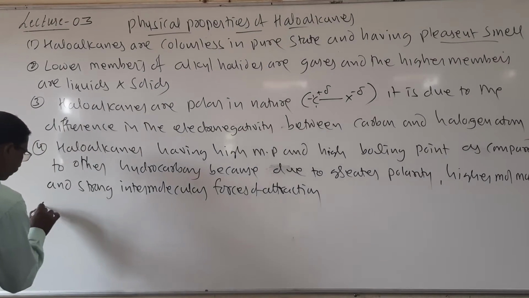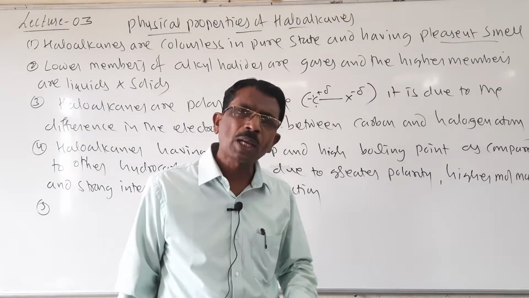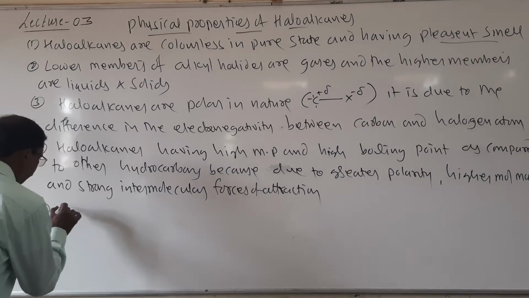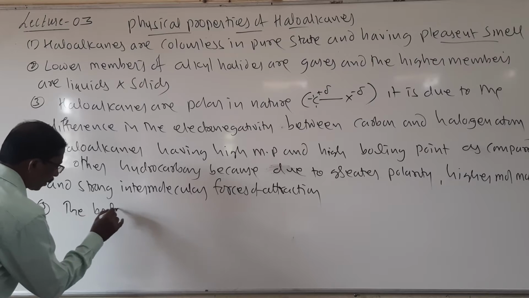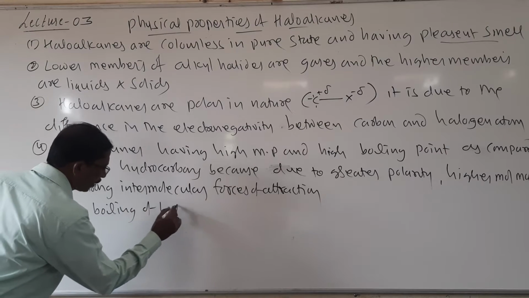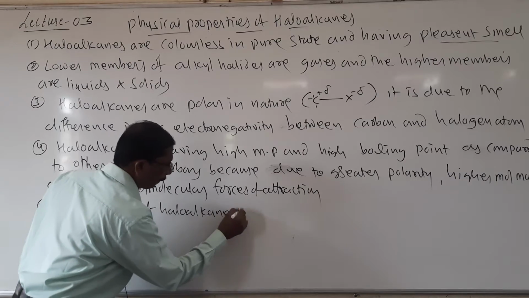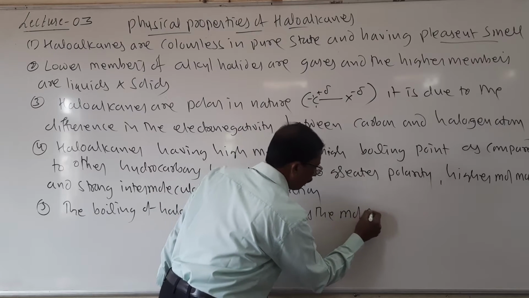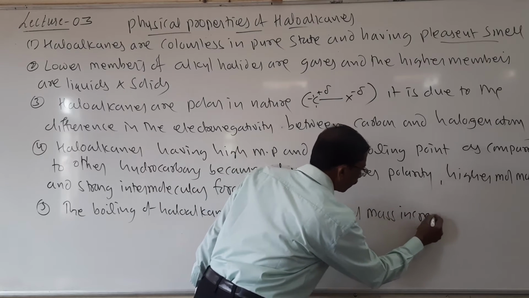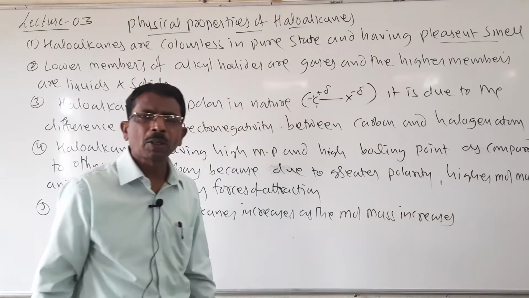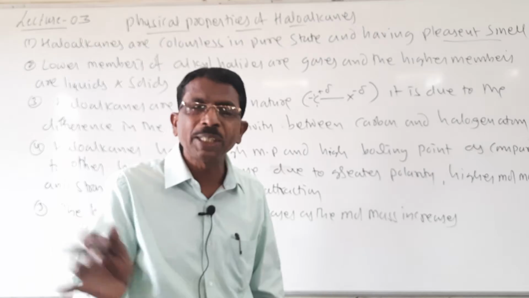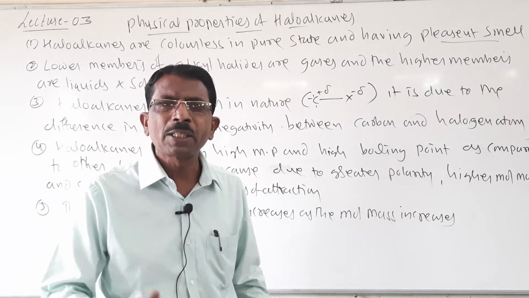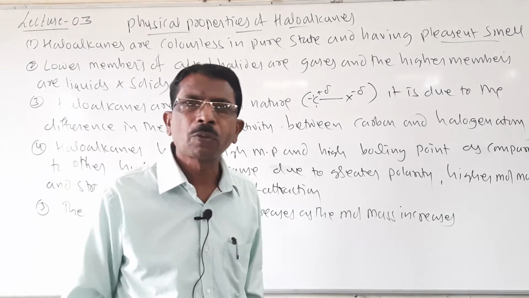Students, the melting point and boiling point increase as the molecular mass of haloalkanes increases in the same group. The boiling point of haloalkanes increases as the molecular mass increases. Remember students, as the branching increases, the boiling point decreases. It is due to the less magnitude of van der Waals force of attraction.